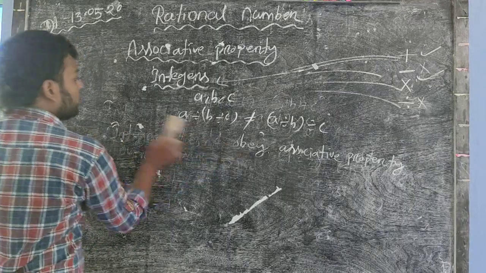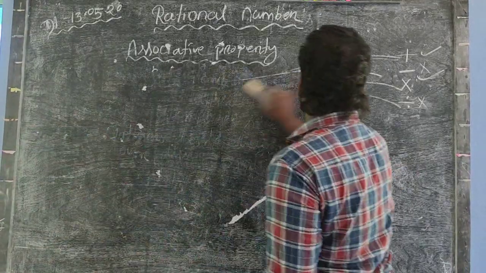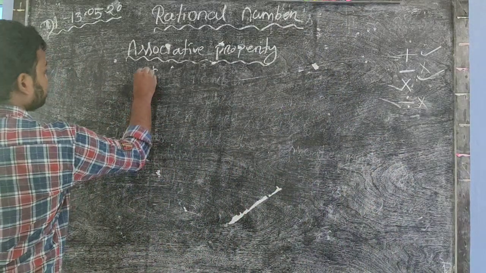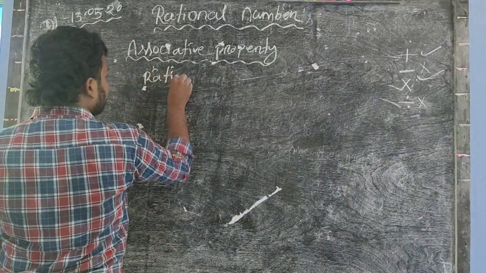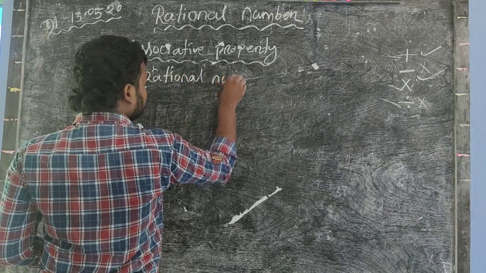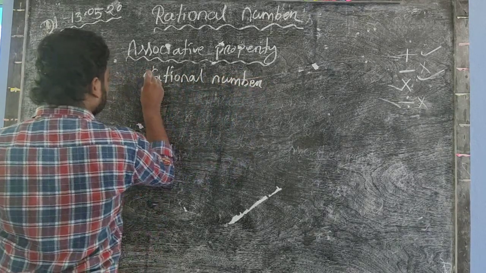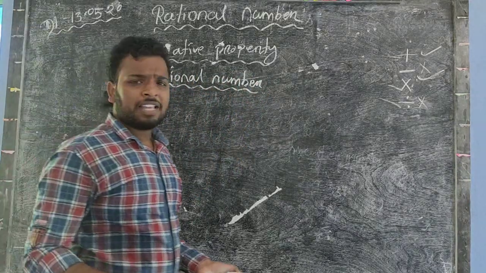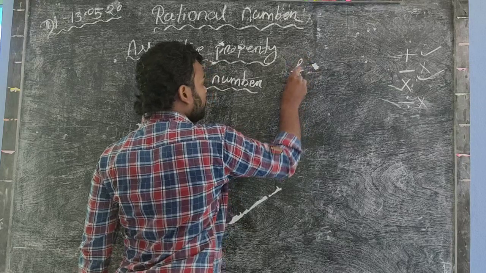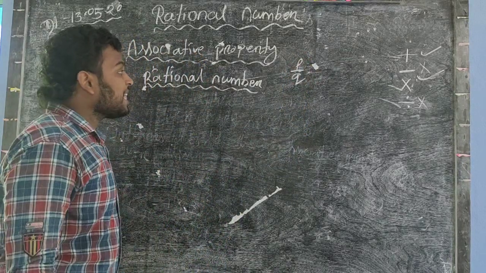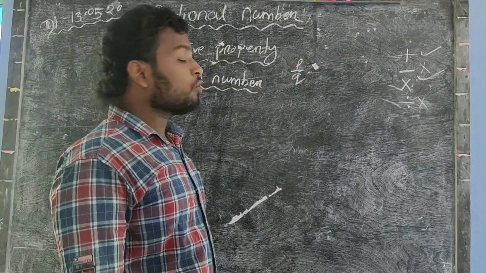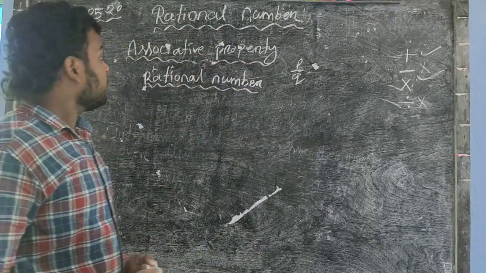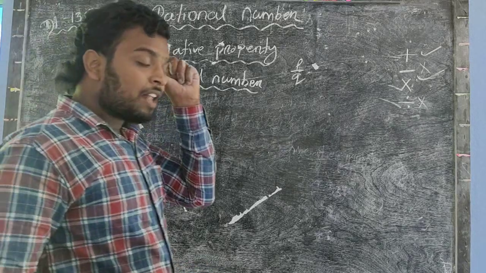So now we discuss associative property in the case of rational numbers. We know that a rational number is represented in the form of P by Q, where P and Q both are integers and Q is not equal to 0. So now we look at where the associative property is obeyed and not obeyed.